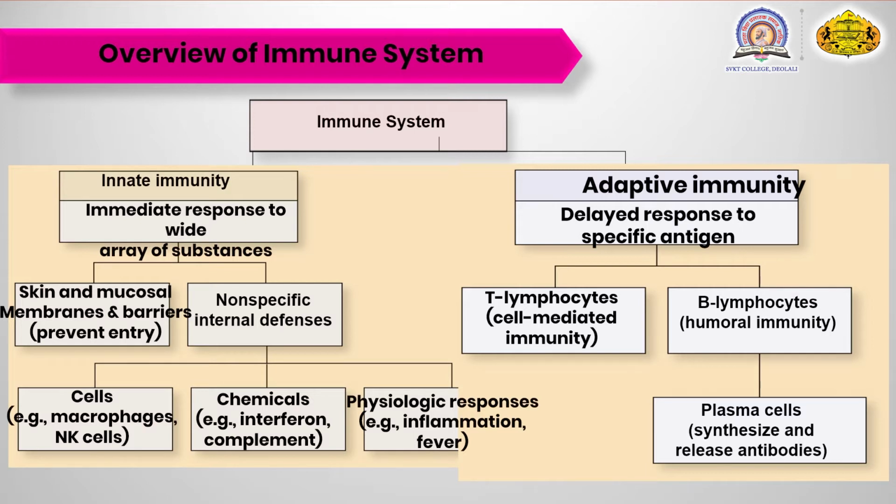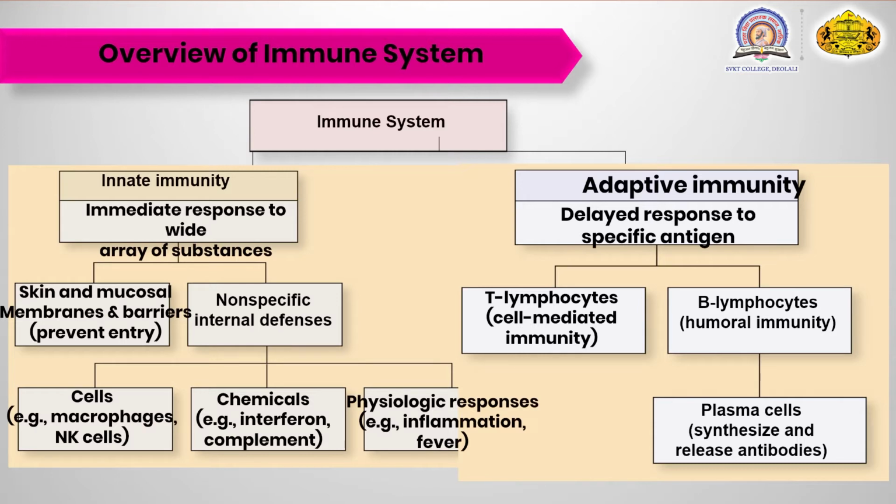The chemicals which are involved in the non-specific internal defenses are the interferons and the complement system. Interferons can cause the cells to suicide. They are the chemicals present for the internal defenses in the non-specific type of immune response.